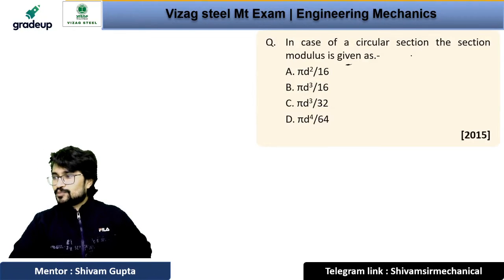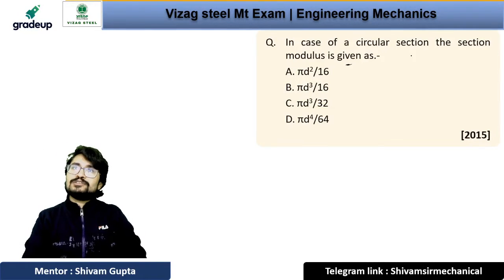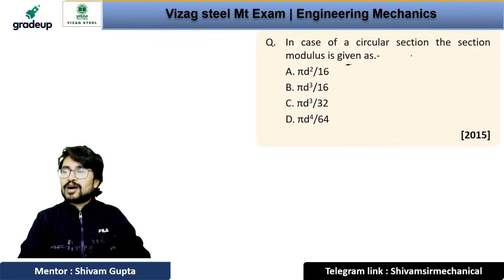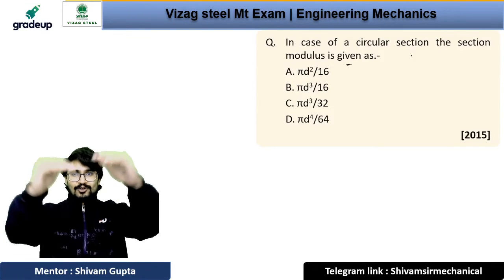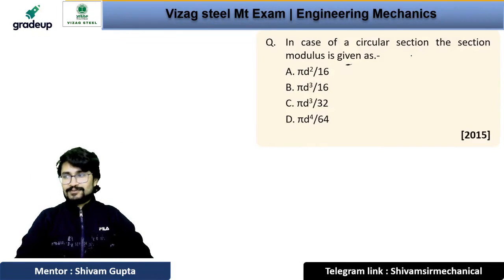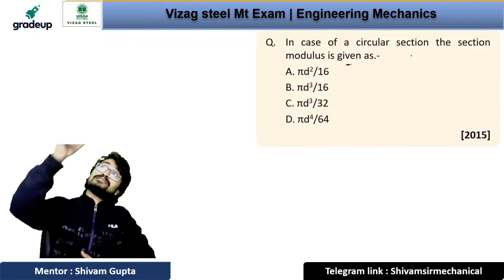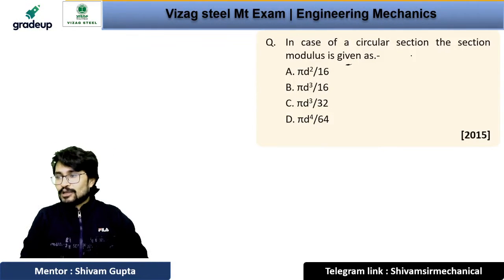I section is used below bridges. If you have seen your grandparents' house, just like my grandparents' house, it was made only on I section beams. You can see that it is the I section beam. We call it a girder, right? Okay, what will be the answer for this question?